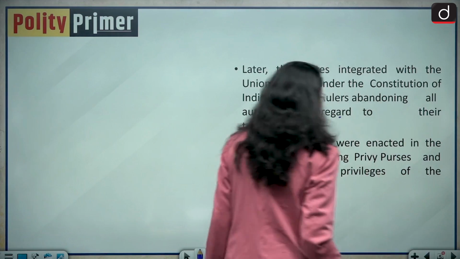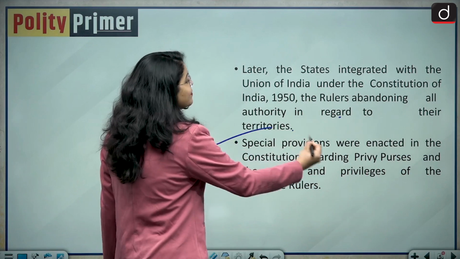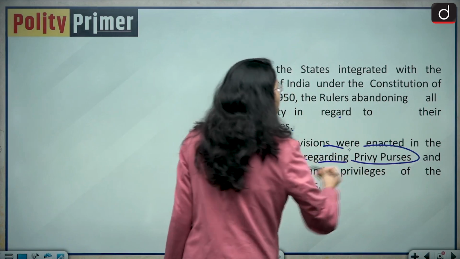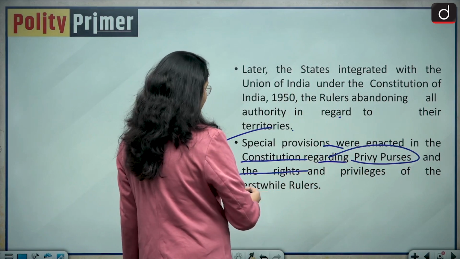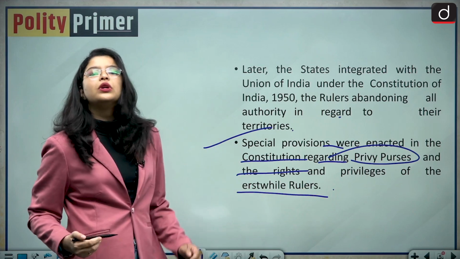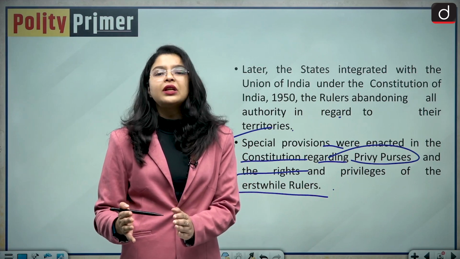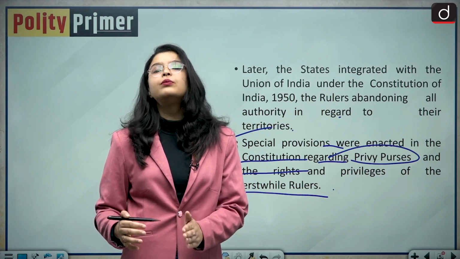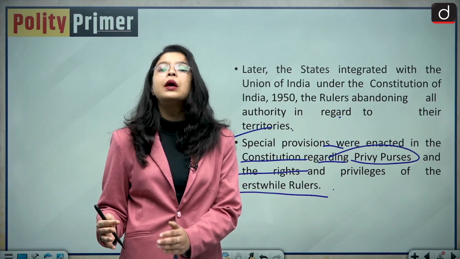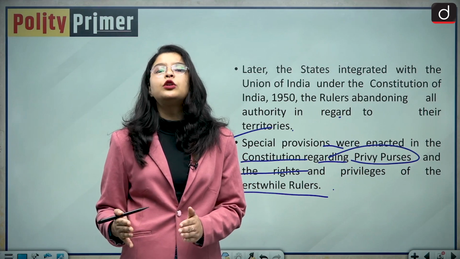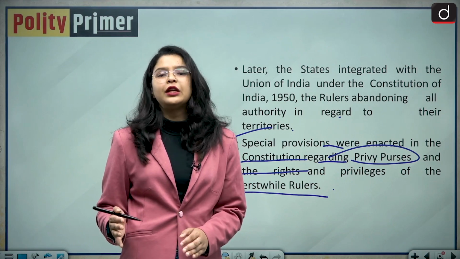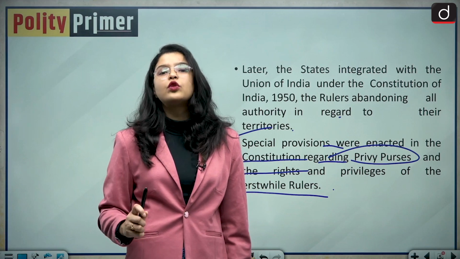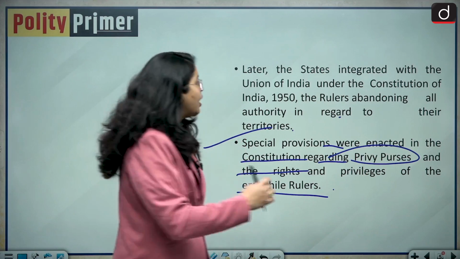Moving forward, special provisions were enacted in the Constitution regarding the Privy Purses and the rights and privileges of the erstwhile rulers. The Privy Purse was an important part of the rights of the erstwhile rulers. They were given important monetary grants and privileges because they agreed to finally merge and integrate with the Dominion of India, and this was their condition for integration. Moving forward,